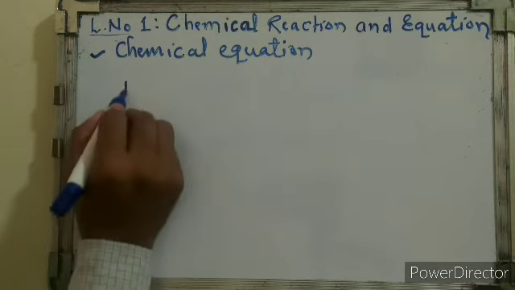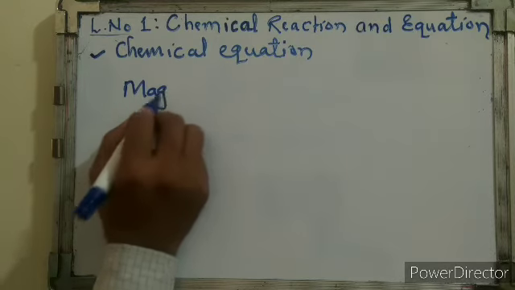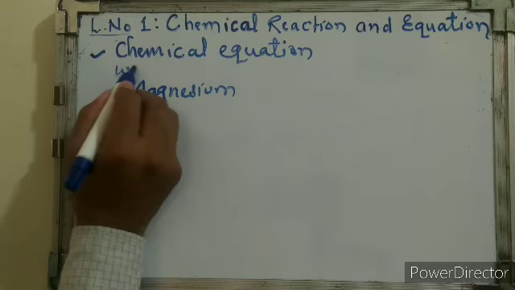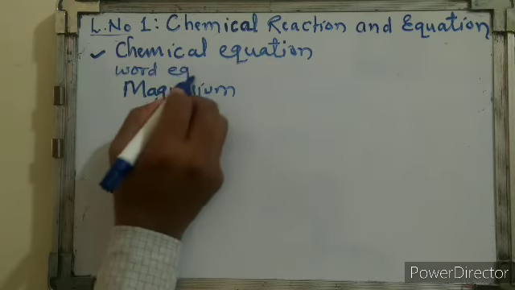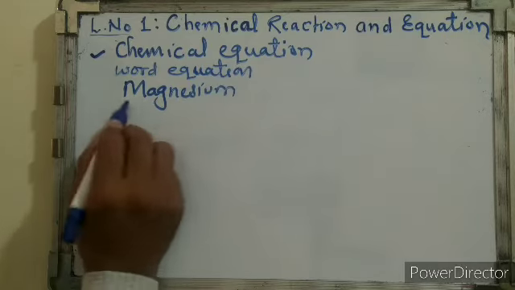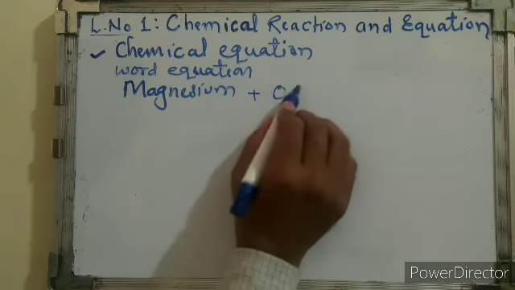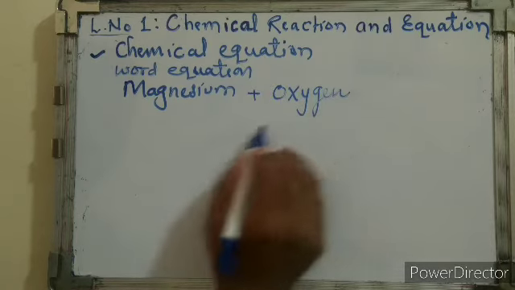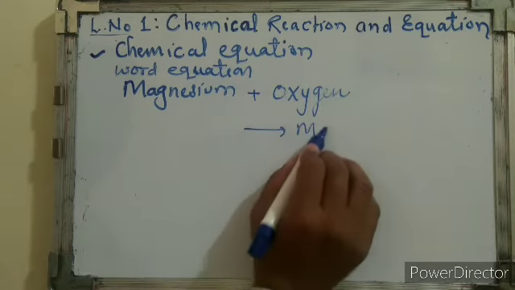Now here we see magnesium. This is a word equation. In this word equation, magnesium reacts with oxygen and produces magnesium oxide.